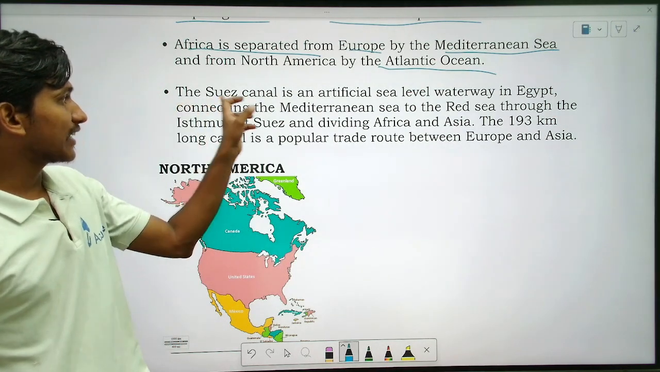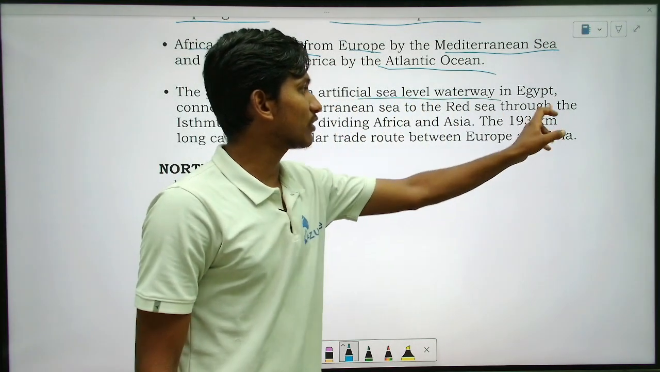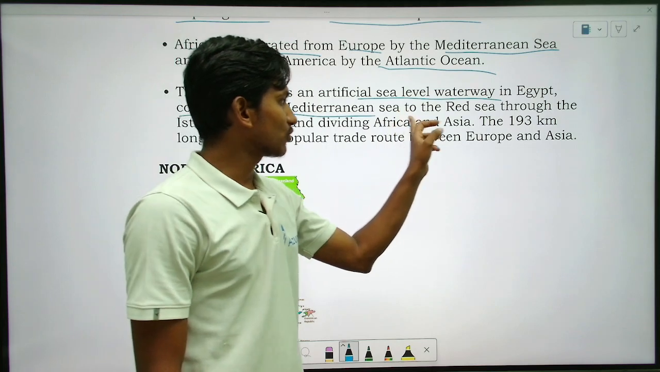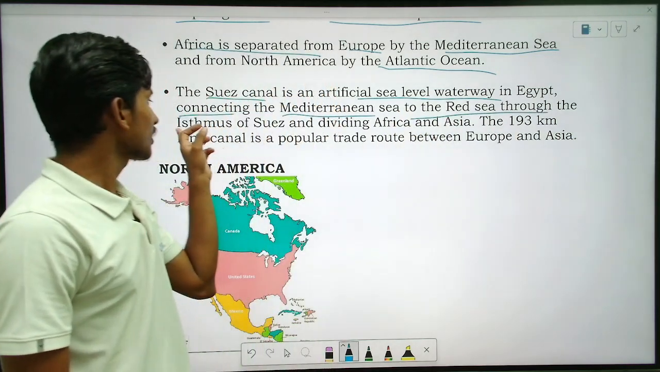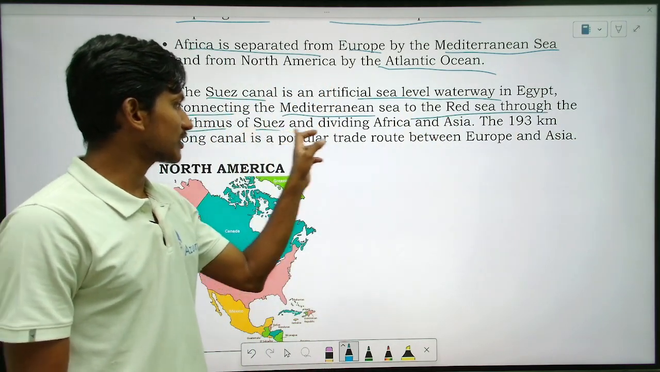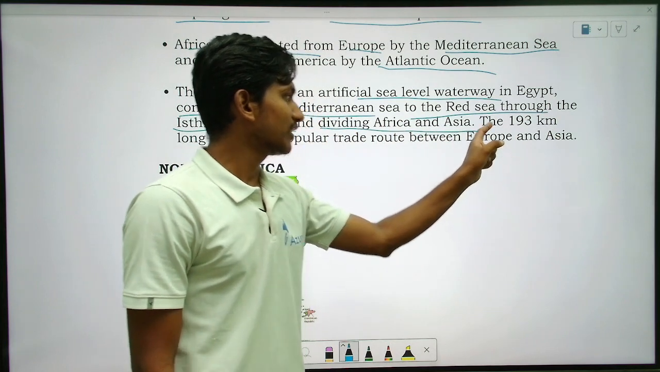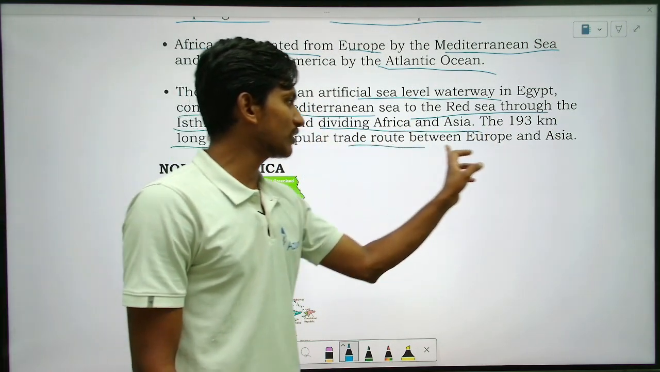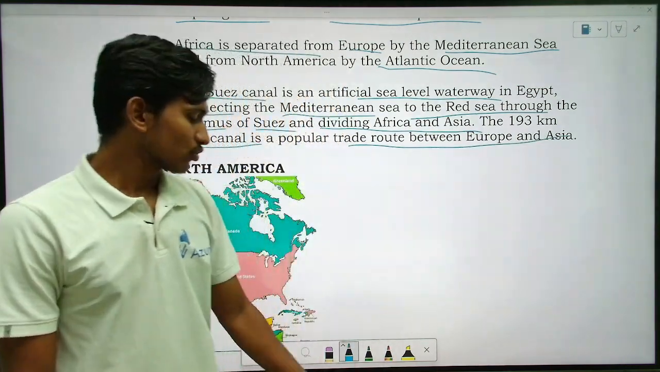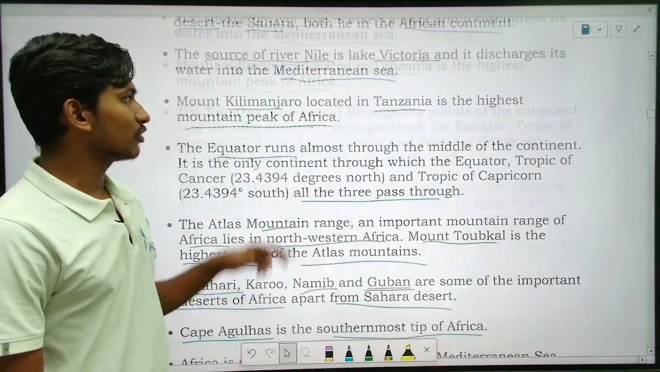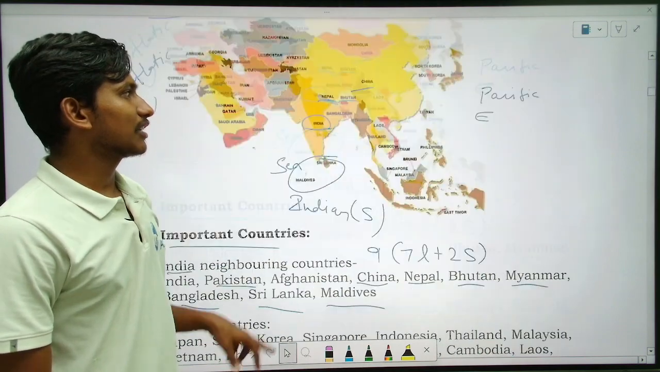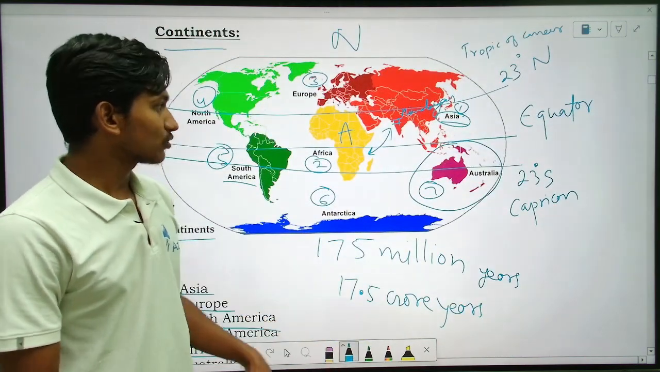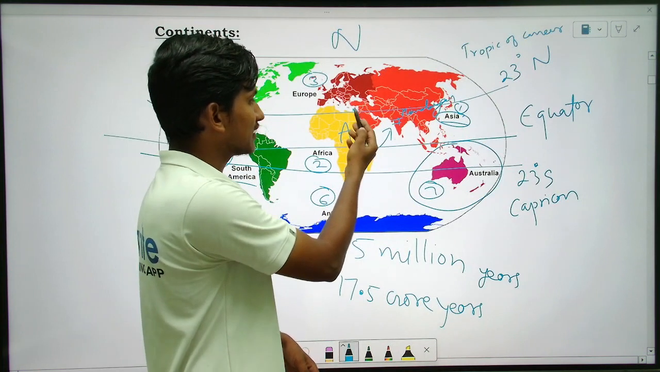So the Suez Canal is an artificial sea level waterway in Egypt, connecting the Mediterranean Sea to the Red Sea through the Isthmus of Suez and dividing Africa and Asia. The 193-kilometer long canal is a popular trade route between Europe and Asia. So if you see the map, you will understand. Okay, so here, this is where the Suez Canal is.